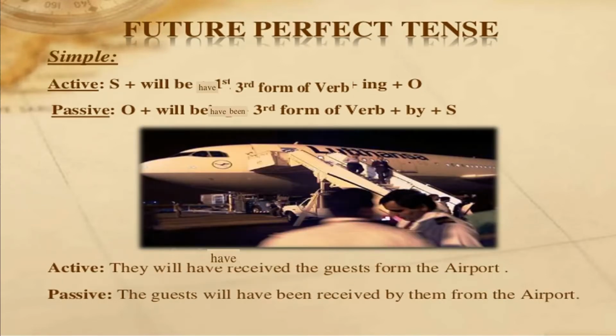The third tense we have is future perfect tense. Its active structure is subject plus will/shall plus have plus third form of the verb plus object. When we shift it into passive, it becomes object plus will/shall be plus have been plus third form of the verb plus by plus subject. So let's take an example of active. They will have received the guest from the airport. Subject will be swapped with object and in passive it becomes: the guest will have been received by them from the airport.